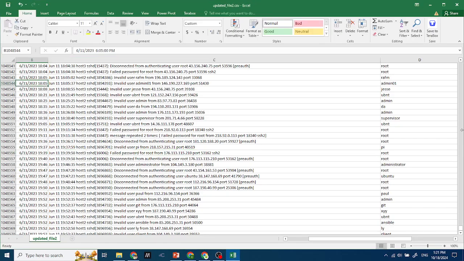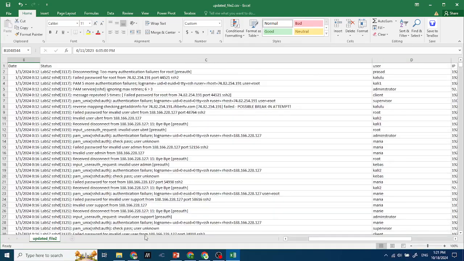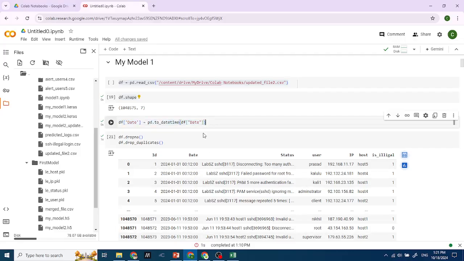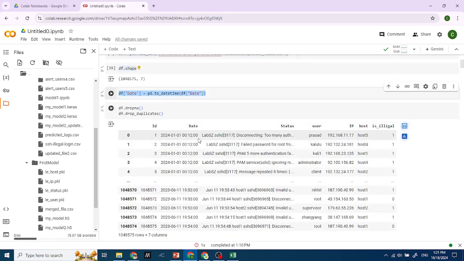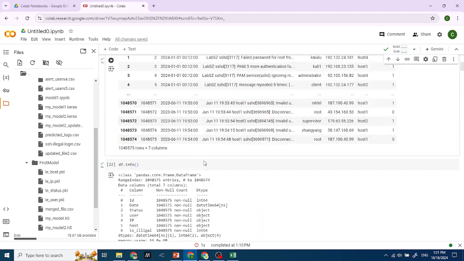When you just use this, the model cannot learn from it, so I change it into datetime. Then I drop the NaN values and the duplicate data inside my data set.